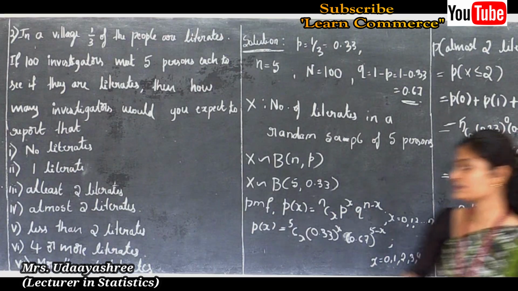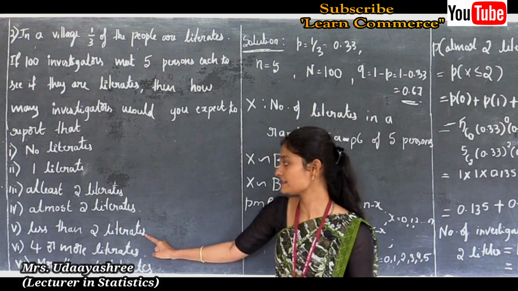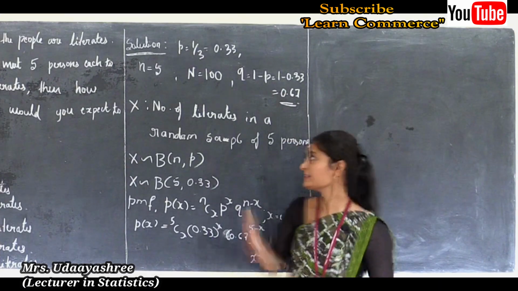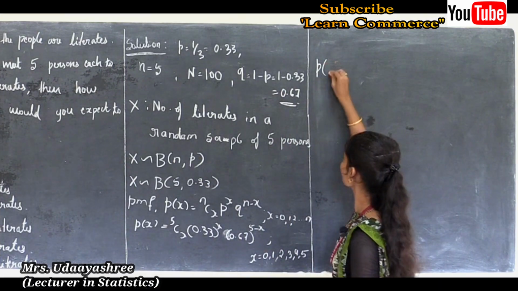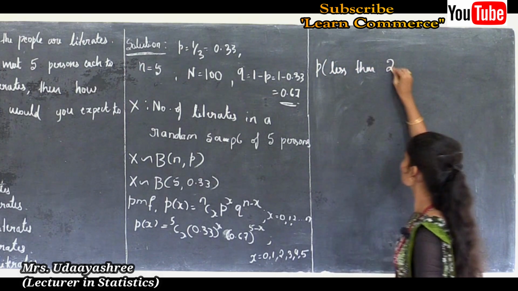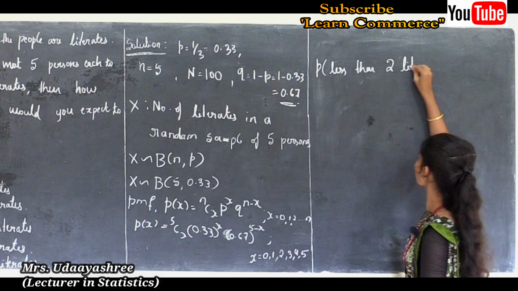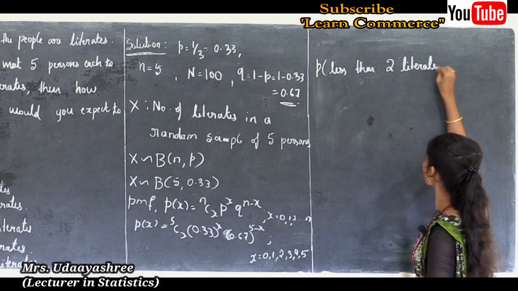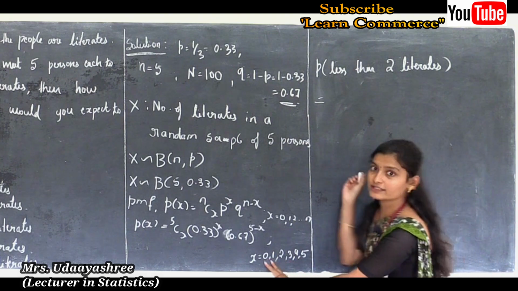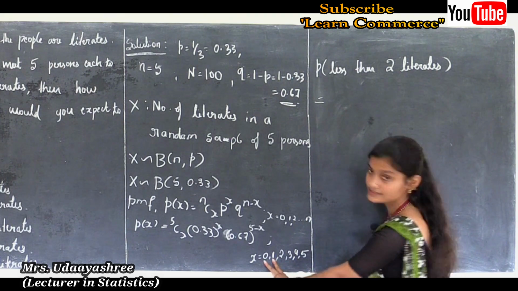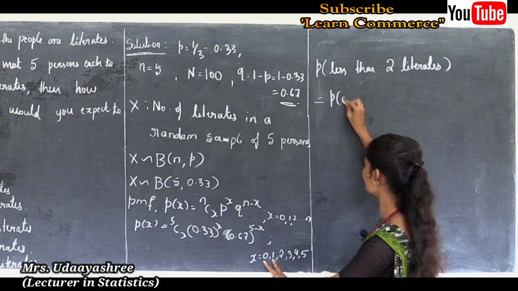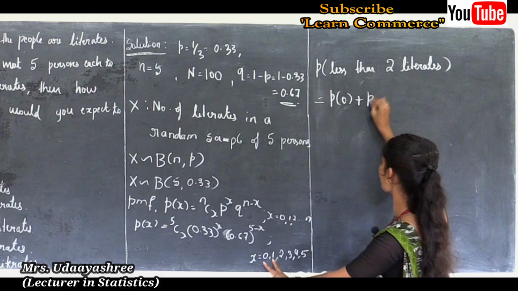Okay, next let us see the fourth sub question, that is less than 2 literates. That is the probability of less than 2 literates. Here two values are there, so we can write it as probability of 0 plus probability of 1.